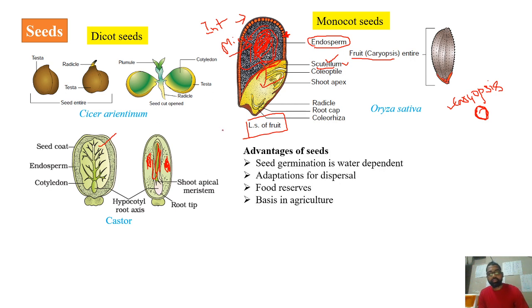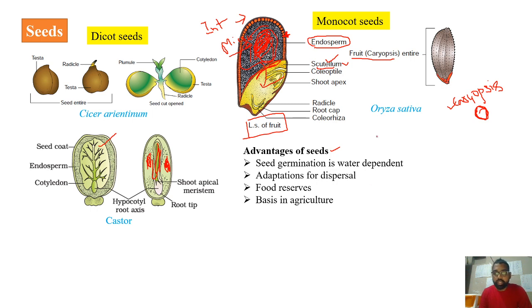Now coming to the advantages of seeds. As we know, seeds are produced in gymnosperms and angiosperms as they possess ovules. Regarding the importance of seeds, particularly in angiosperms, we know that the fertilization process does not depend on water, except in some species. During pollination and even during fertilization, water is not required. Water is required for the plant, but I'm just talking about the direct fertilization, which will not involve water.